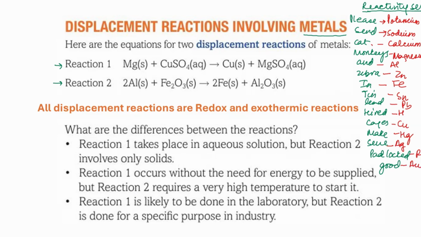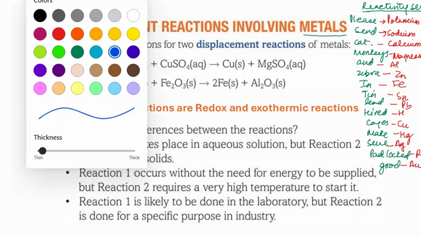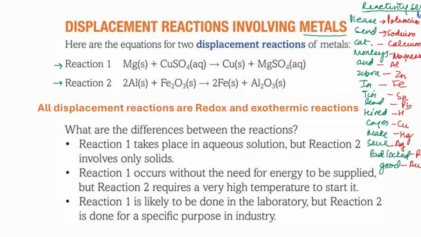So we have this reactivity series where the one on the top is the most reactive metal, and at the bottom we have the least reactive metals. We can see that potassium and sodium come from group 1, calcium and magnesium from group 2, aluminium belongs to group 3, and then we have the transition metals here. So elements belonging to different parts of the periodic table are arranged this way, and we refer to this as reactivity.